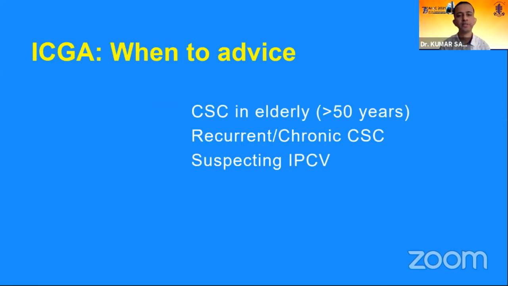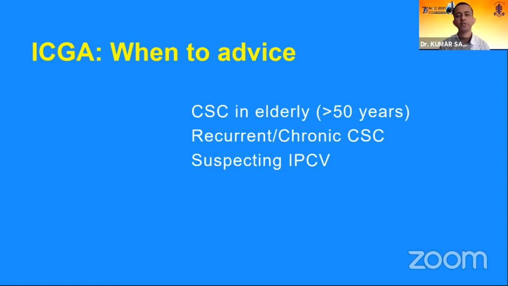When do we advise ICGA in these patients? If the patient has distorted vision with central serous chorioretinopathy and is elderly, beyond 50 years of age, then we know that CSC is uncommon in this age group, and we need to do an ICGA to rule out pachychoroid spectrum or to rule out IPCV.